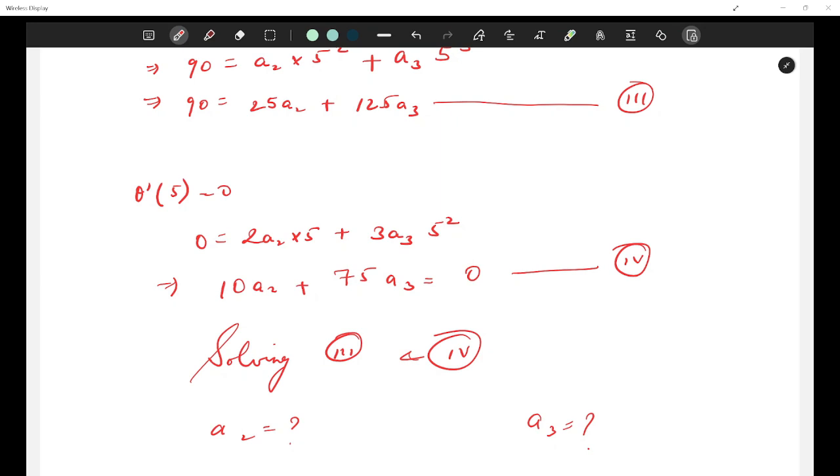Please solve. Has anyone got the answer?